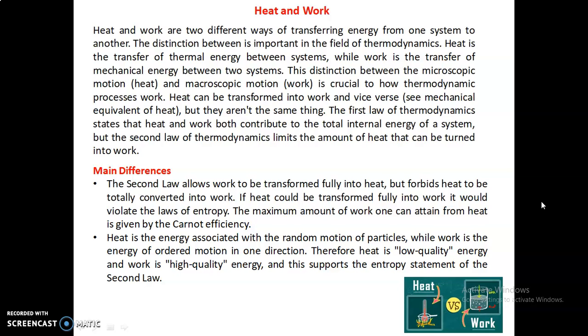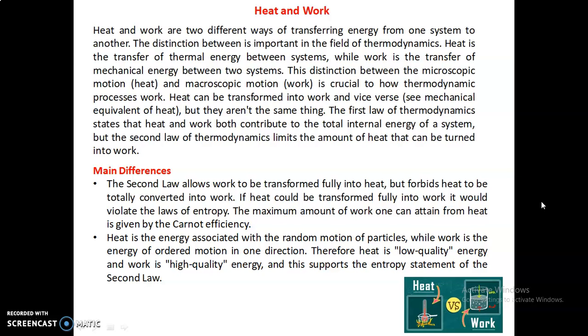Both are measured in the same unit, joules or kilojoules. Both are boundary phenomena, so their transfer is only observed on the boundaries, whether entering the system or leaving to the surroundings or vice versa. So these two terms are important as far as thermodynamics is concerned.